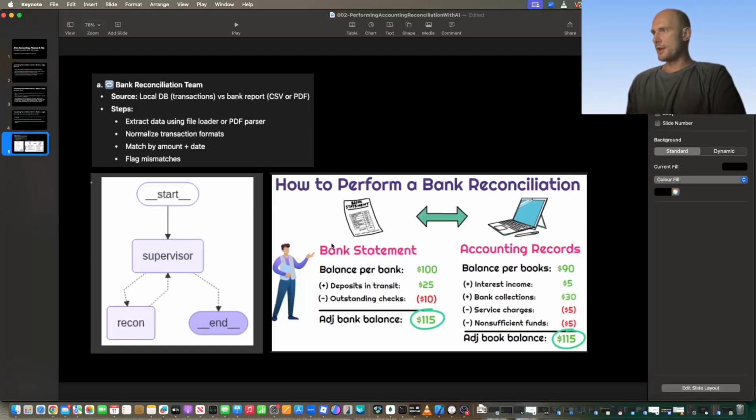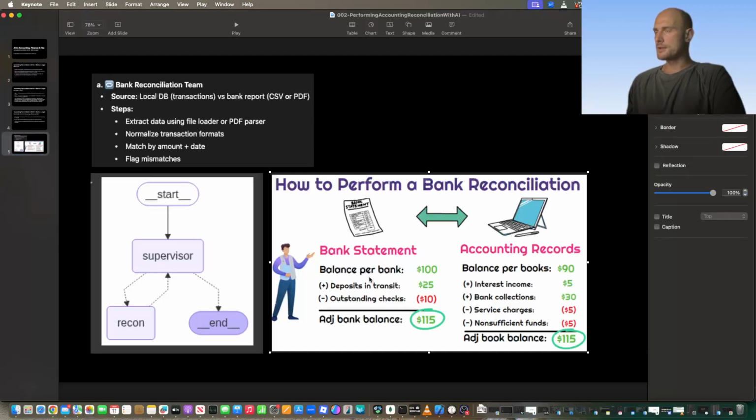This is how reconciliation normally looks, right? When the accountant has to perform it for a month, or for a combination of months, they just get the two data sets. One will be the bank statement, the other one will be the accounting records, and they have to cross them all off and balance them because they do need to match up.